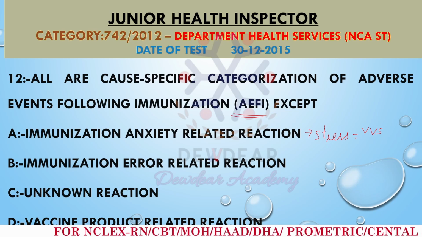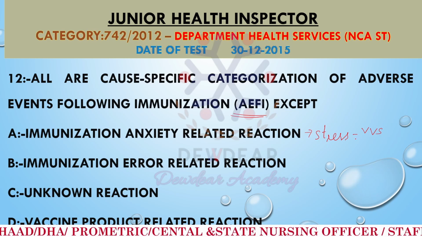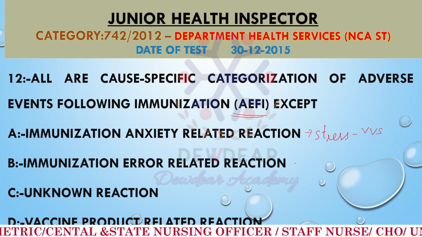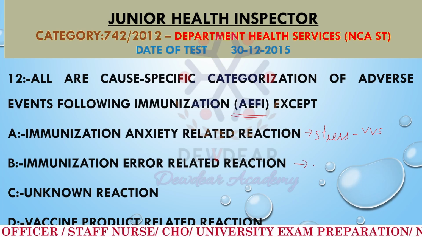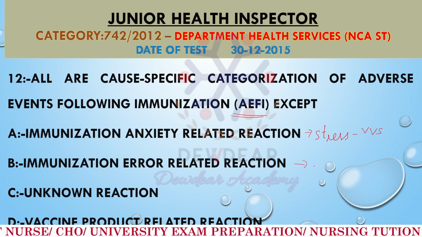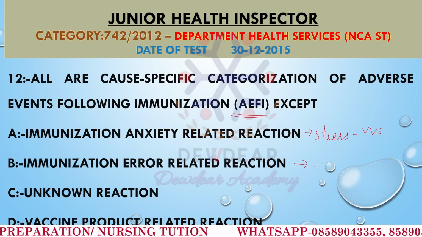Then we have option B, immunization error related reactions. These are adverse events caused by errors in vaccine storage, handling, preparation or administration.